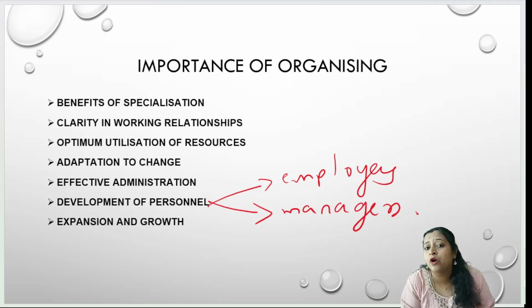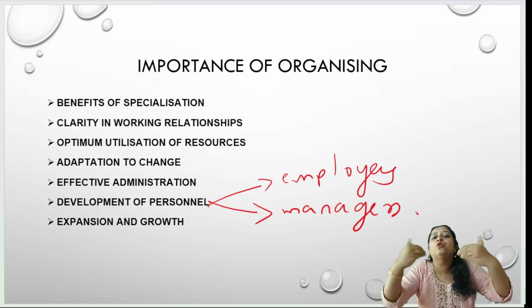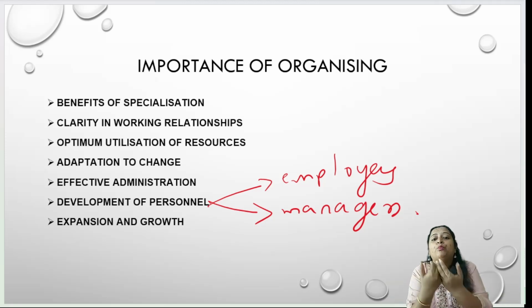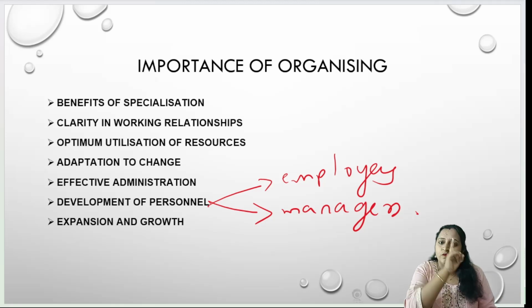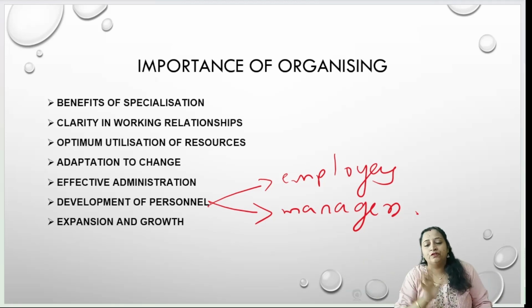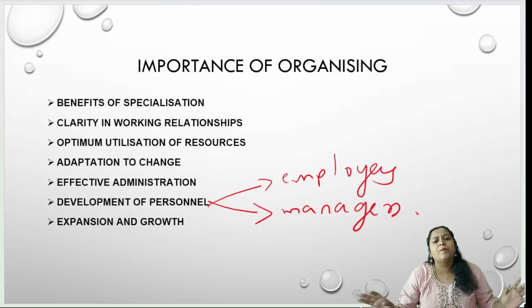How is the development of employees going to happen? When the manager delegates some work to the employees, they get new challenges every day. They get some power, and they will be capable of proving their potential, how capable they are in the execution of the work. That will help the employees to improve their performance and prove it in the organization. So organizing helps for the development of both the managers as well as the employees in the organization.